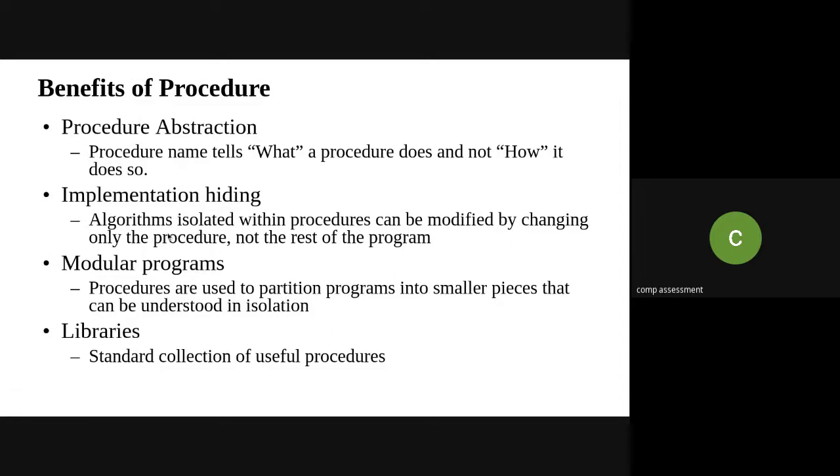Depending on your requirement, you can change the algorithm parameters in that particular procedure or in that set of instructions only, and it won't affect the rest of the program. So implementation hiding will be there, and the algorithm isolated within the procedure can be easily modified. Then modular programs: procedures are used to partition the program into smaller pieces of code which can be easily understood, and which are isolated from the complete program.